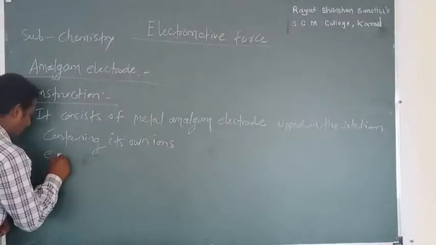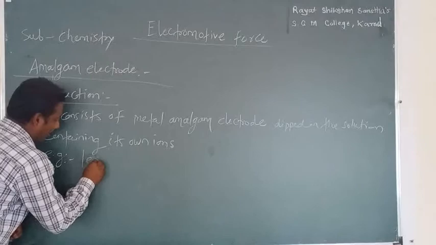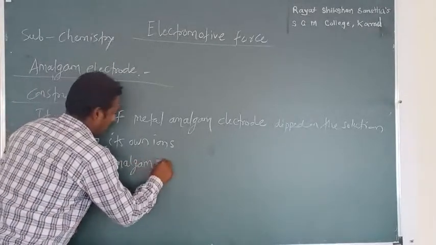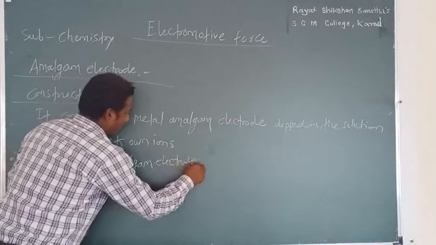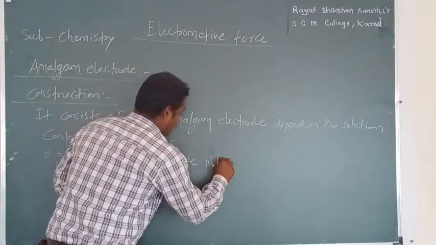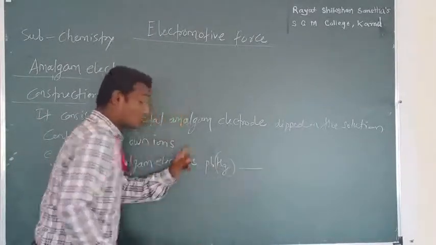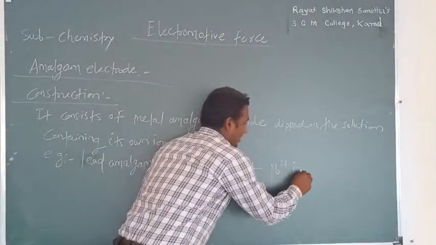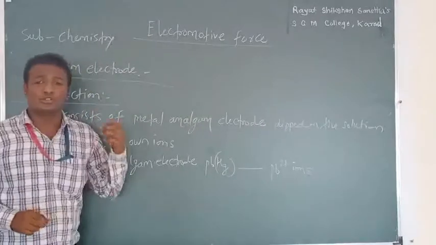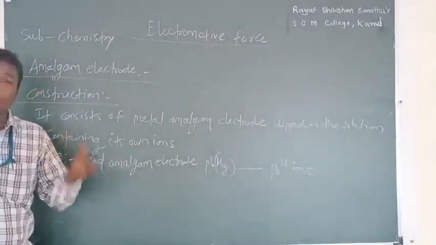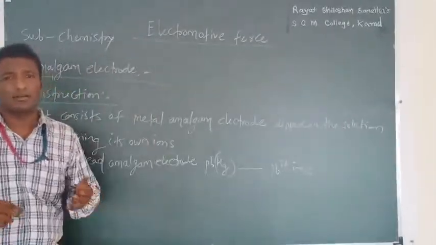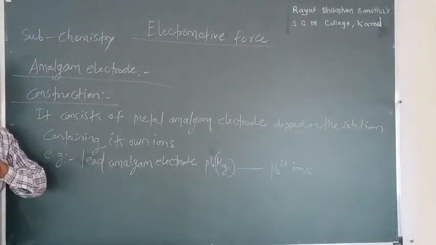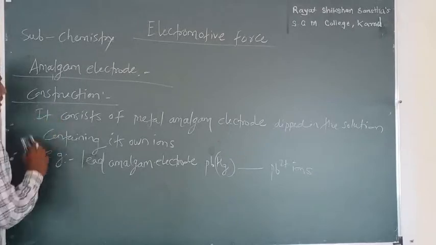For example, lead amalgam electrode. That is nothing but PbHg, dipped in the solution containing lead ions, Pb2+ ions. You can also take sodium amalgam, potassium amalgam, zinc amalgam, any. So this is nothing but the construction of the lead amalgam electrode.